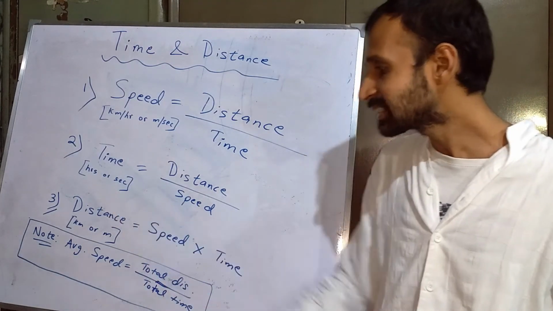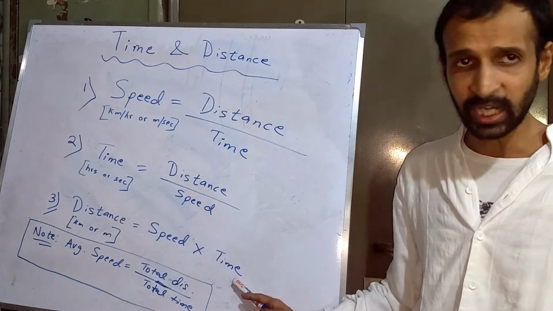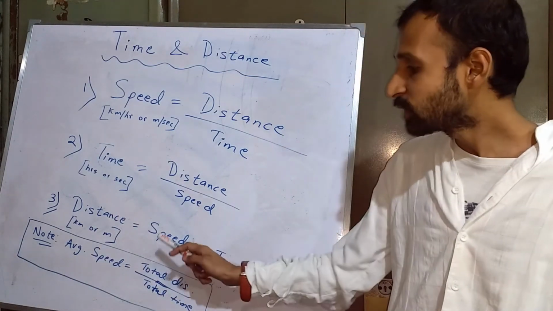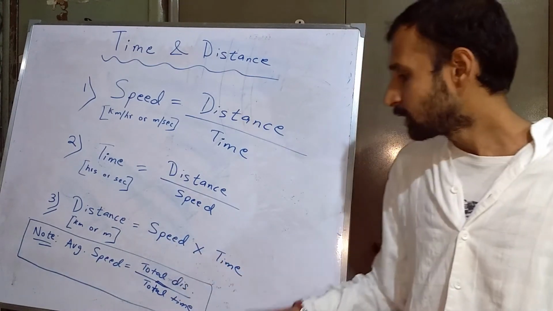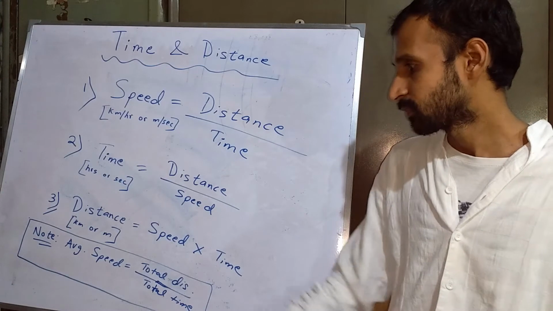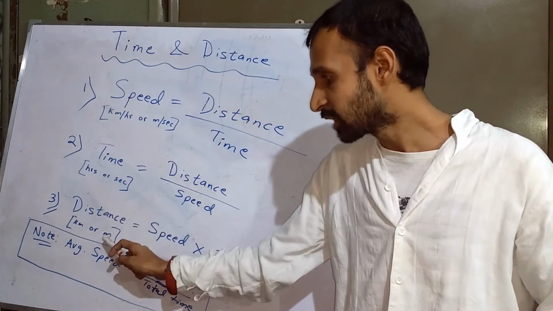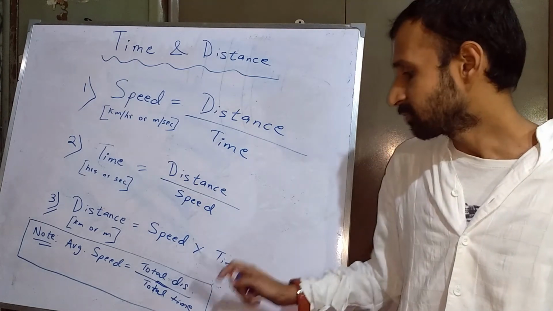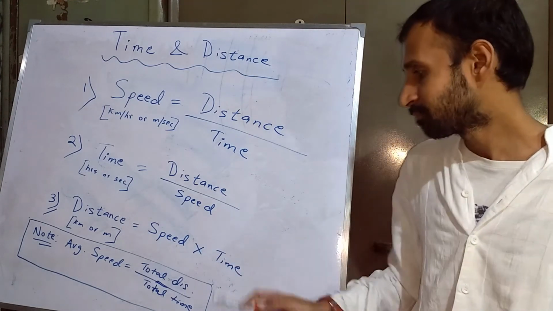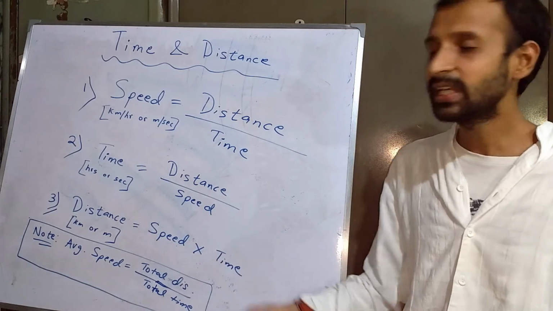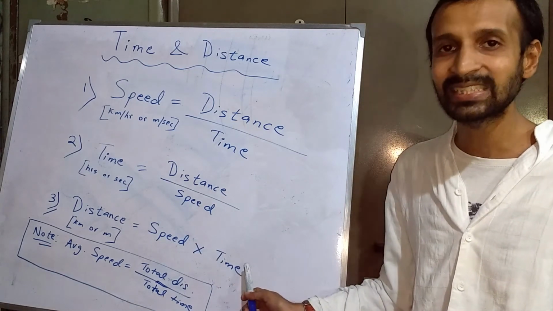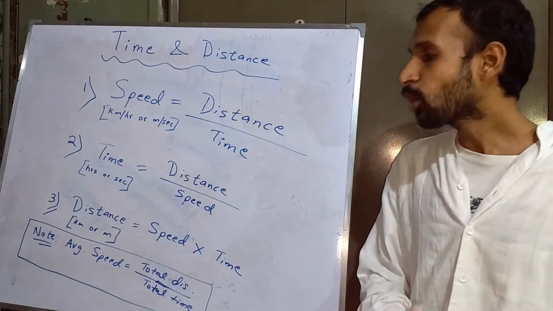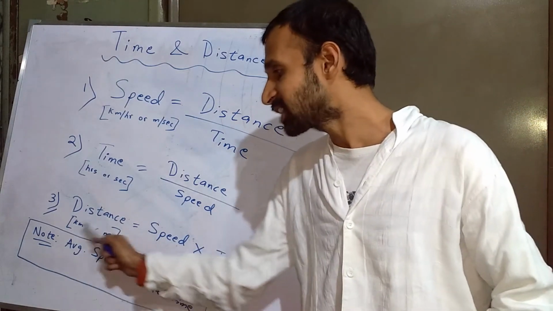So to find distance, you multiply speed with time. If you want to find distance in kilometer, then you take speed in kilometer per hour, you take time in hours. If you want to find distance in terms of meter, then you take speed in meter per second, you take time in seconds. When you multiply, automatically seconds and seconds will get cancelled and you will get the answer in meter. Again, it is important to note how to calculate average speed.